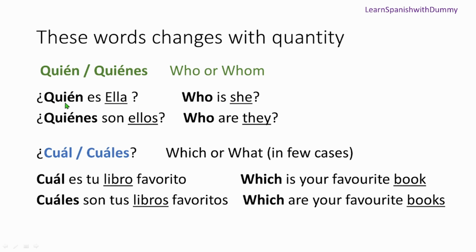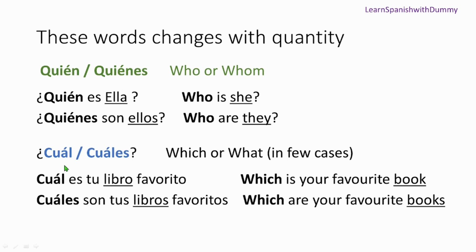We learned quién is who. But if you say who are they, now see it's they, more than one person, right? Then you say quiénes son ellos. Not quién son ellos, no. ¿Quiénes son ellos? Alright? So who is she? Just one person. Then you say ¿quién es ella? Who are they? ¿Quiénes son ellos? Okay? So that's the way this word functions.